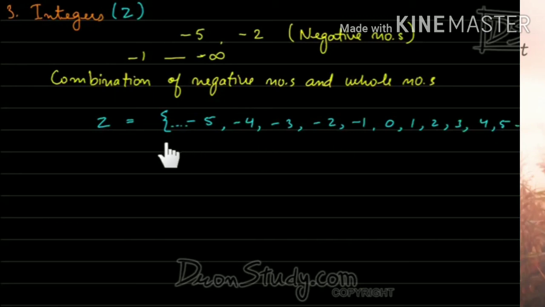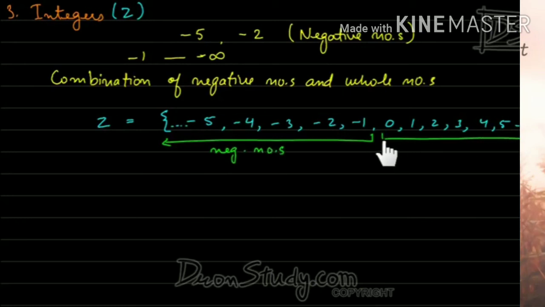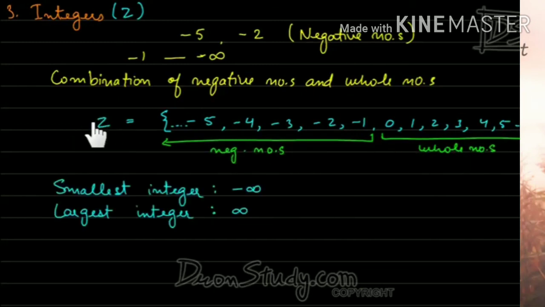Now from -5 till -1, these numbers are called negative numbers. And from 0 till 5 and so on, these numbers are called whole numbers. And when we combine both negative numbers and whole numbers, we get integers, which is denoted by Z. Now let's see the smallest integer and the largest integer. The smallest integer is negative infinity and the largest integer is positive infinity.